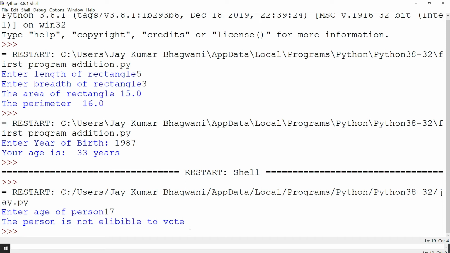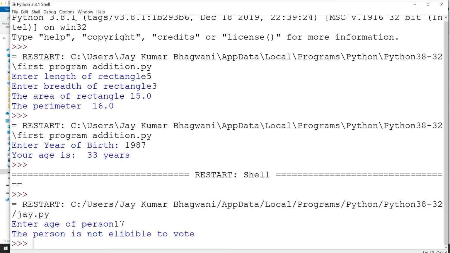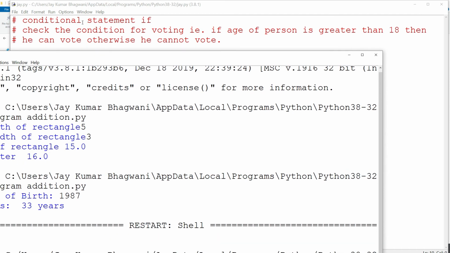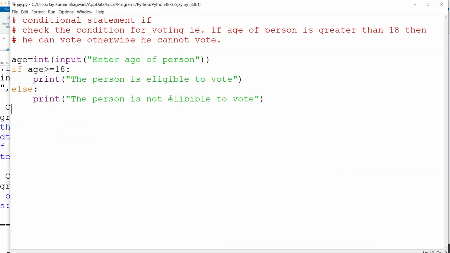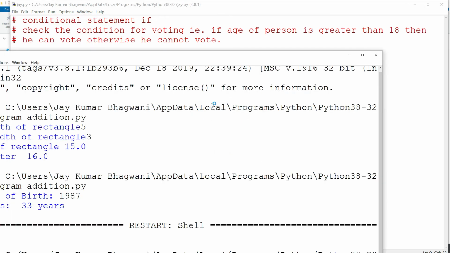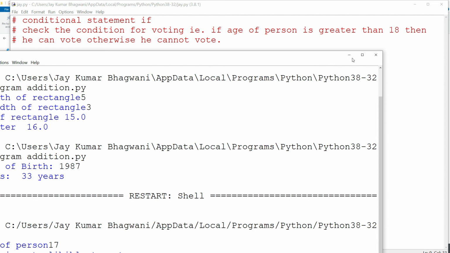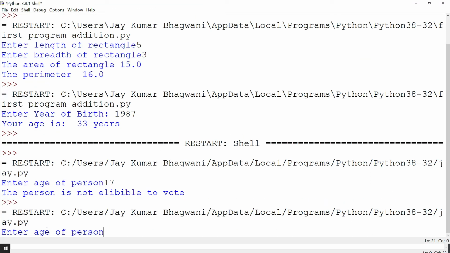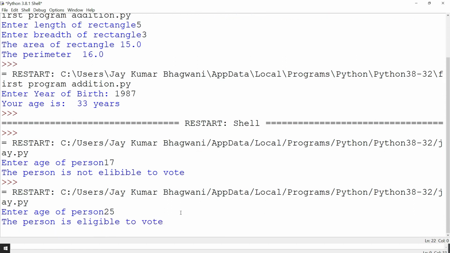I think this program is clear to you. Let us again come to this program. Here I have spelled it wrong. E-L-I-G-I, eligible. Okay. Let us check this program again for the true condition. So again, enter the age of person. Let me give the age 25 this time. So the condition is true. What output will you get? The person is eligible to vote.